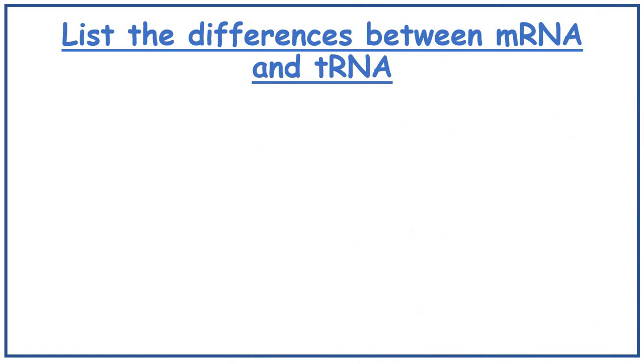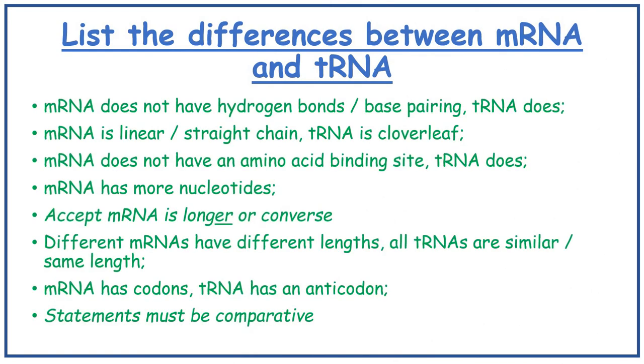List the differences between mRNA and tRNA. mRNA does not have hydrogen bonds or base pairing, whereas tRNA does. mRNA is linear, or a straight chain, whereas tRNA is cloverleaf shaped. mRNA does not have an amino acid binding site, but tRNA does.